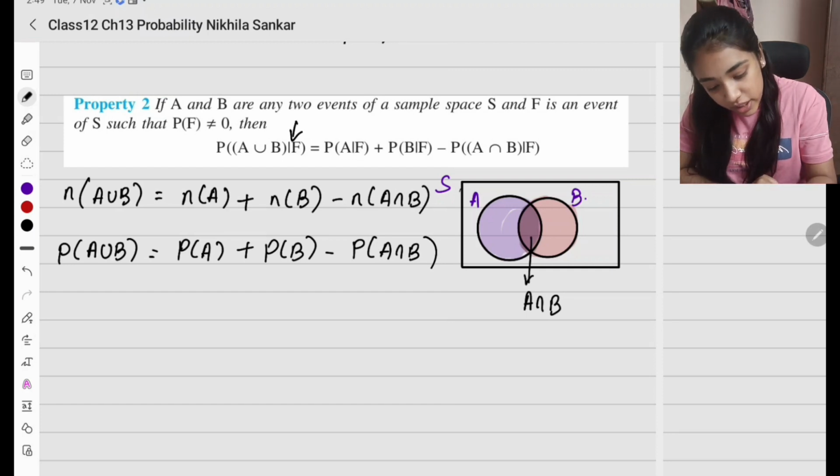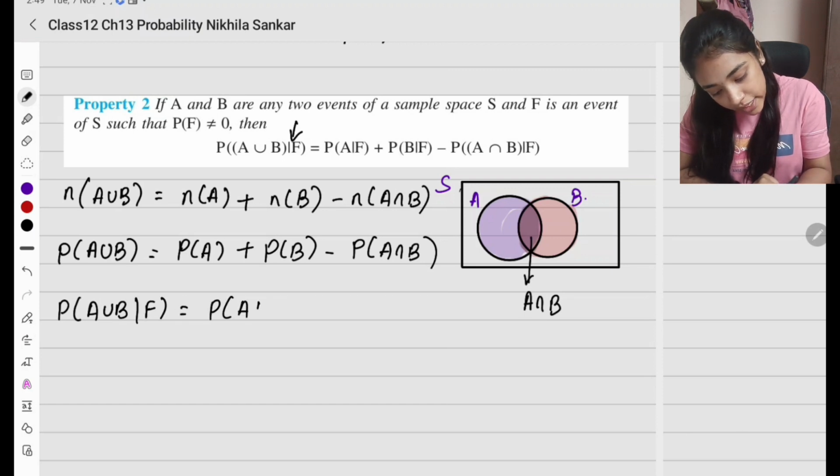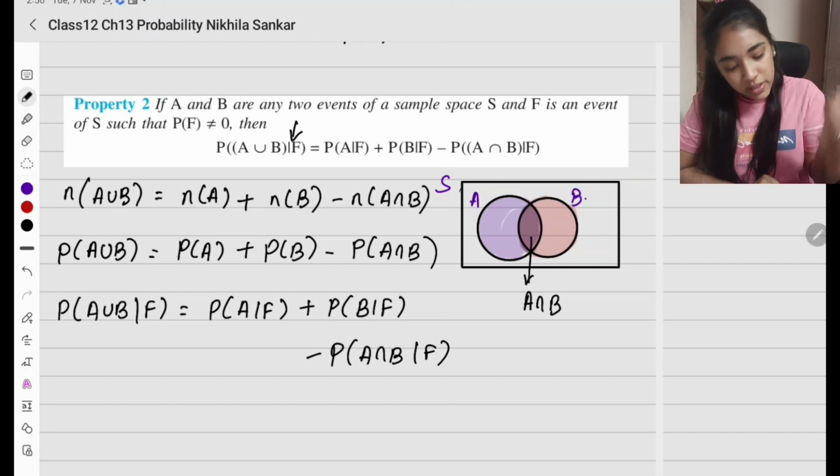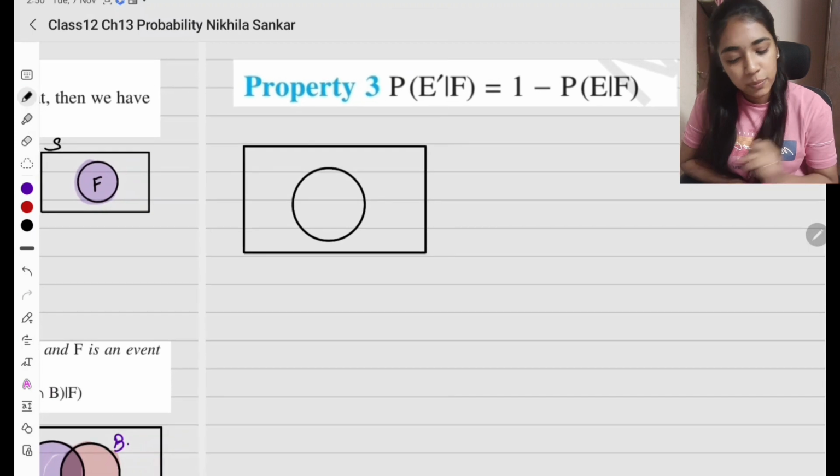இப்போ நமக்கு given conditional probability பார்க்கணும்ல? So same thing. So probability of A union B given F equals probability of A given F plus probability of B given F. And the given F மட்டும் add பண்ண வேண்டியதான். Minus probability of A intersection B given F. Okay? Simple. இது second property. இப்போ third property என்ன?